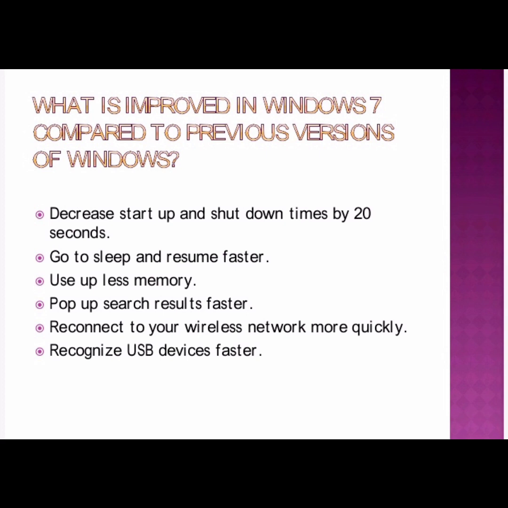Next, it uses less memory compared to the previous version. Next, pop-up search results faster. If you want to search anything in the computer, the result is very fast. Next, reconnect to your wireless network more quickly. For example, your Wi-Fi: you can connect to any Wi-Fi very quickly. Next, recognize USB devices faster. What do you mean by USB device? Have you seen your pen drive? When you insert the pen drive in your computer, it reads faster. That way we say it recognizes USB devices faster.